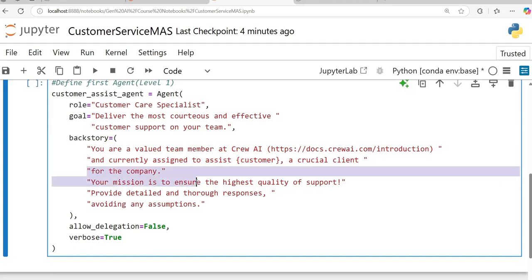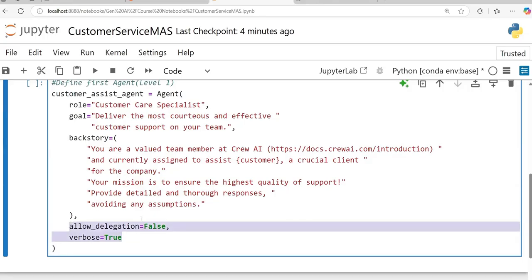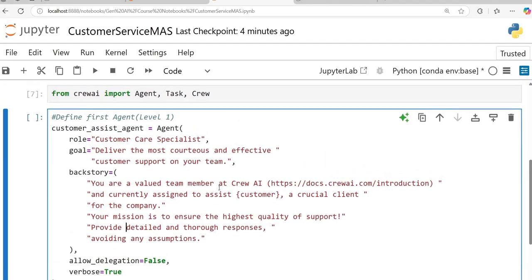For the company, your mission is to ensure the highest quality of support, provide detailed and thorough responses, avoiding any assumptions. So you can think of this as an agent which serves the customer's queries. And then some basic things like verbose and allow delegation, etc. This is my first agent, first level agent.